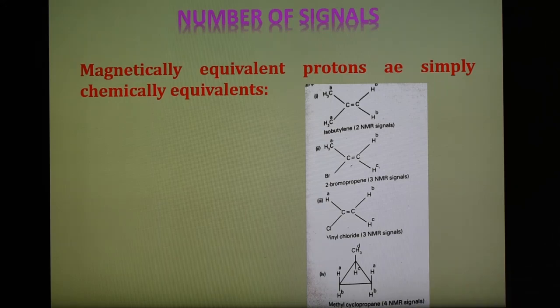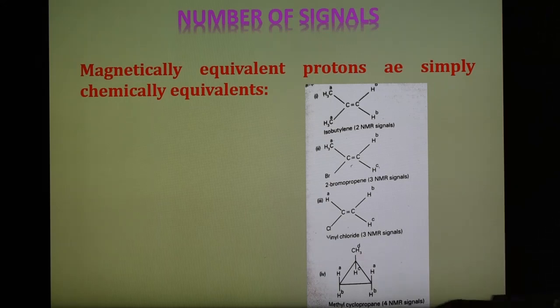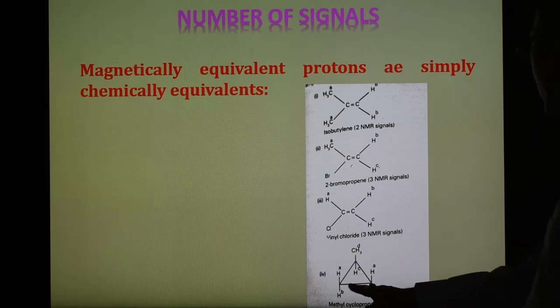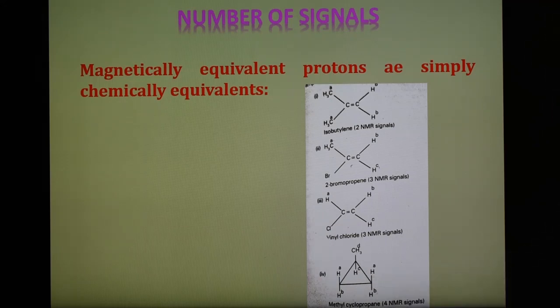In the case of the compound methylcyclopropane, this is cyclopropane with a methyl group. So one is for this, AA, this is BB, similar, this is third and this is fourth. So there are four NMR signals. These are some examples of the NMR signal. So out of four important interpretations, number one is the number of signals. The number of signals gives us an idea about the number of different kinds of protons present in the molecule.